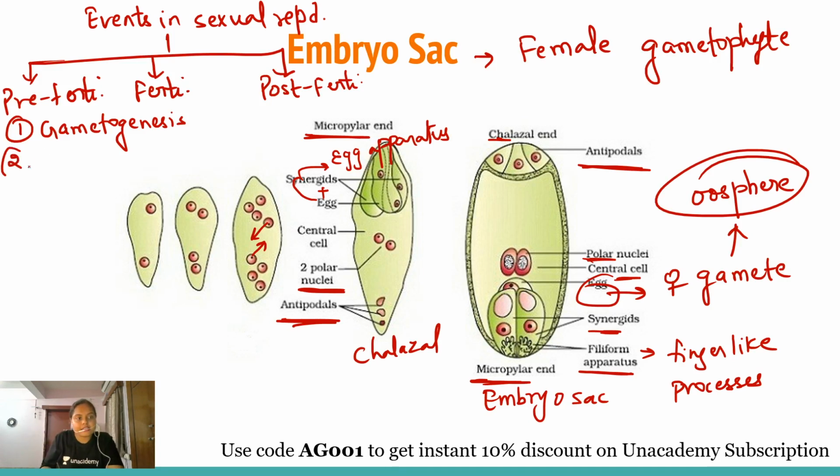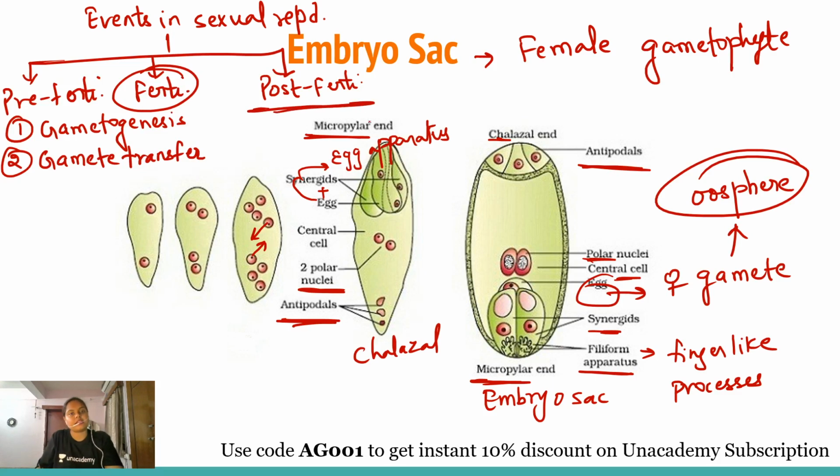Now our next class will focus on the process of gamete transfer, that means pollination. After pollination, we will be discussing the process of fertilization, that is the fusion of male and female gametes, which results in the formation of the zygote. And then the post-fertilization events, that is embryogenesis.